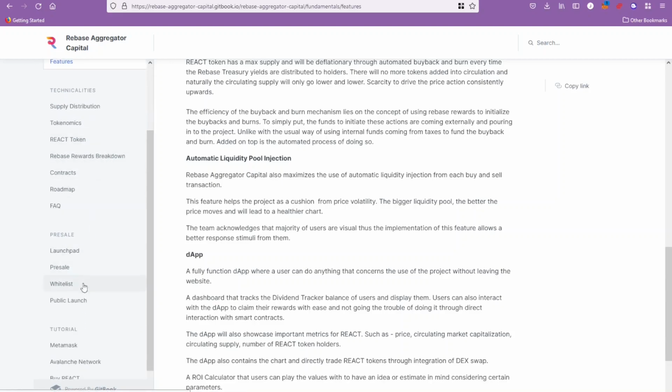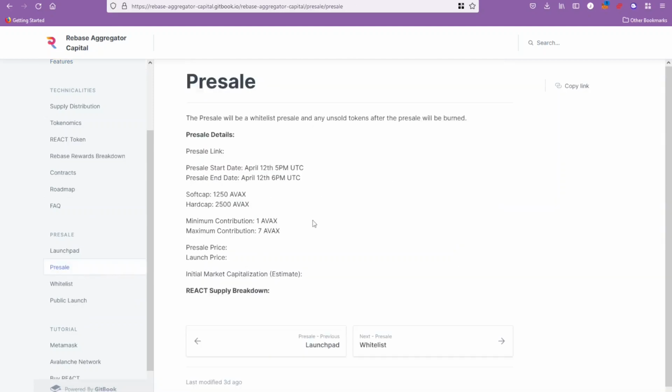And so what we want to look at here, let's go on to pre-sale, because we're now 2 days away from the whitelisted pre-sale, which is going to be on Pink Sale. It's going to be on the 12th of April at 5 PM UTC, with a hard cap of 2,500 AVAX and a max contribution of 7 AVAX.